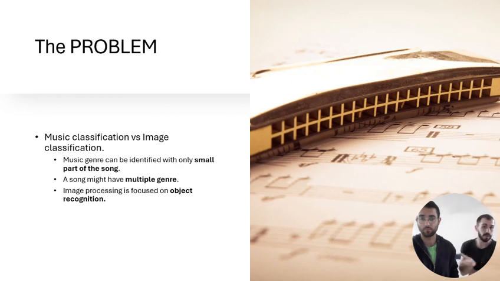In a song we might also have multiple correct answers, like multiple genres. In a picture, it's less likely. And lastly, in image processing we focus on object recognition, whereas in music we look only at the genre itself.